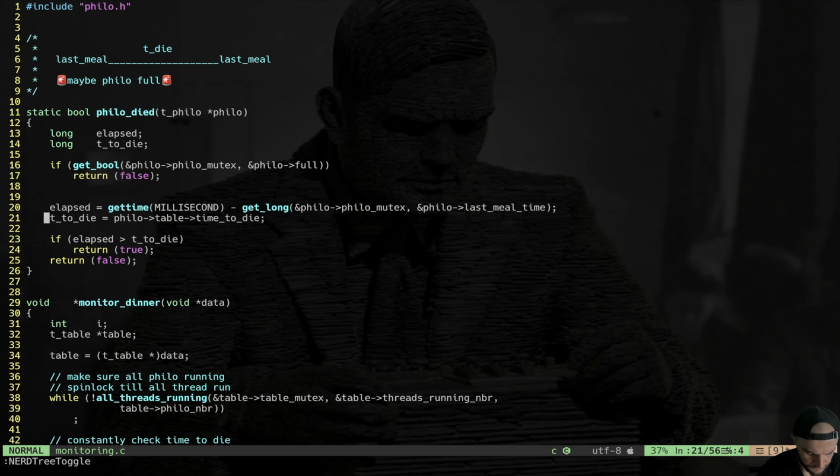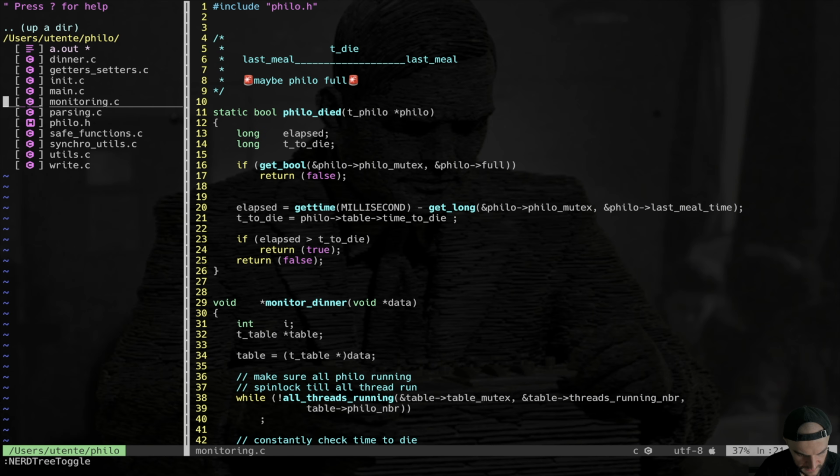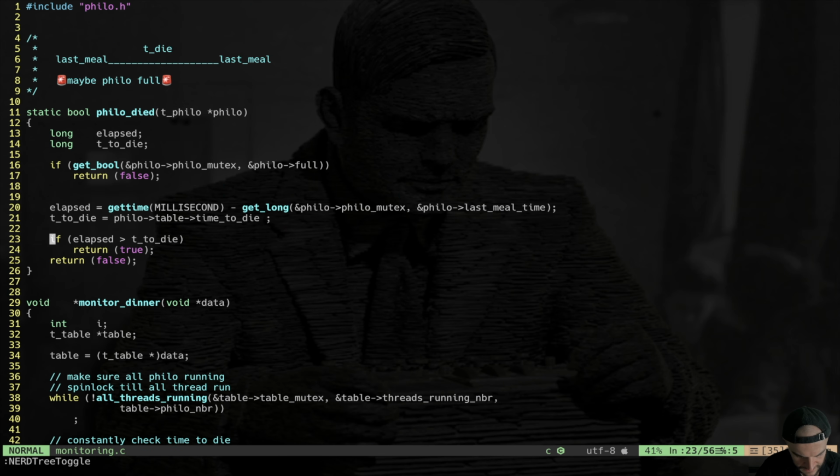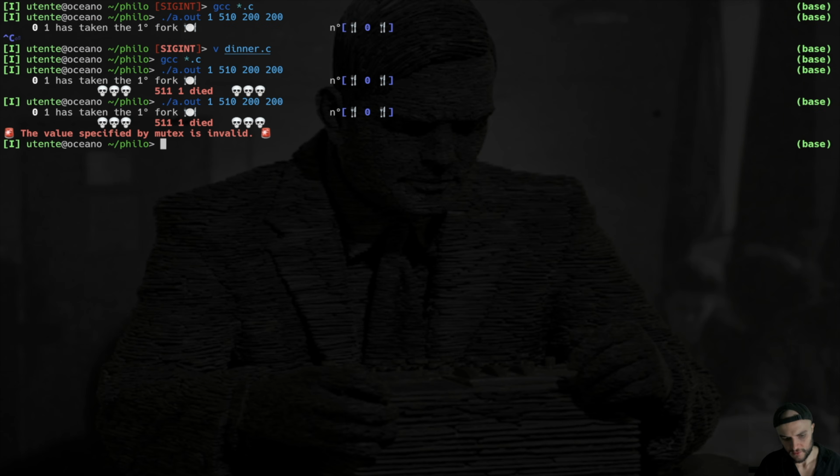Time to die. The thing is that I converted time to die at the very beginning, right? When we have initted, you remember? When we were parsing at the very bottom here, time to die was already converted to microseconds. But here I got it wrong, because here we are doing milliseconds. So time to die divided by 1e3, like that. And as you can see, it works, right?